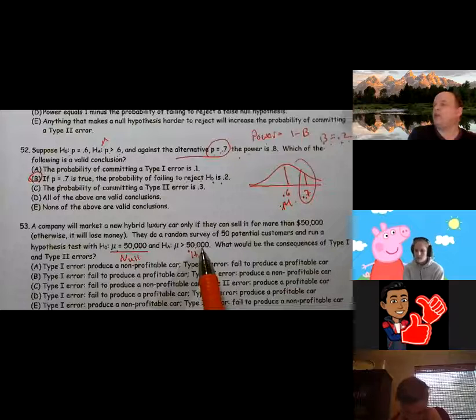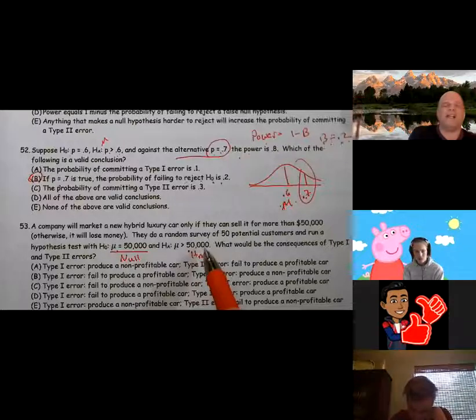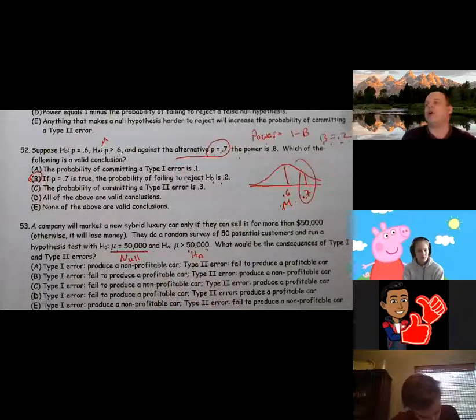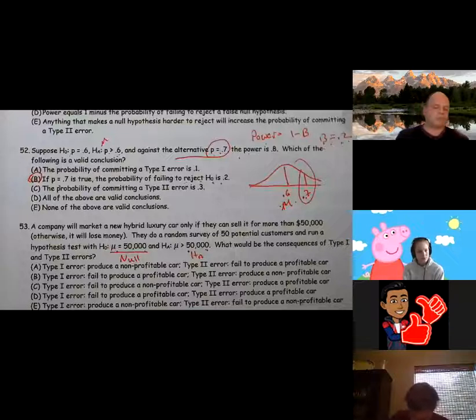Well, if I believe it's greater than 50,000, I'm going to start producing the cars. It turns out, remember it's an error, so I believe this and that was wrong. It's less than 50,000, so that means I'm losing money. So I chose to produce a car that wasn't profitable. So type 1 error: produce a non-profitable car.